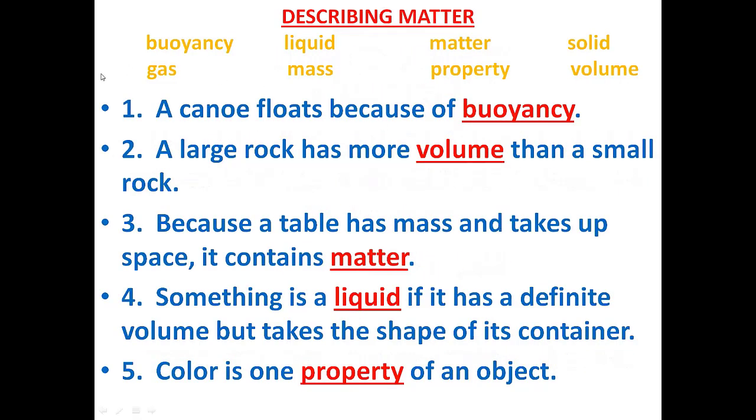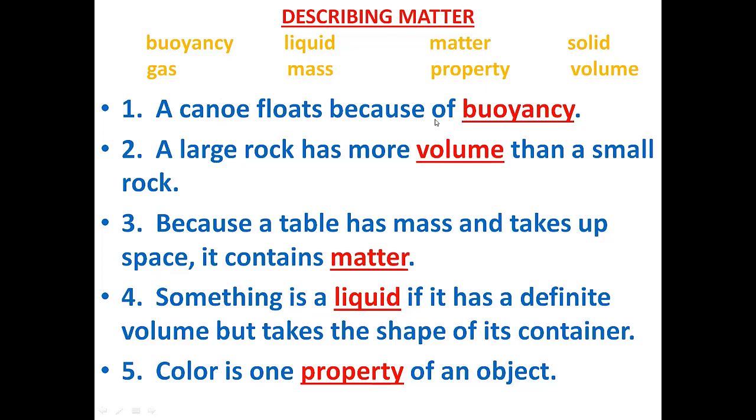We have some options at the top in the box. You need to choose the answers from this box for the questions following. The options are buoyancy, gas, liquid, mass, matter, property, solid, volume. These are the options. Number 1. A canoe floats because of buoyancy.